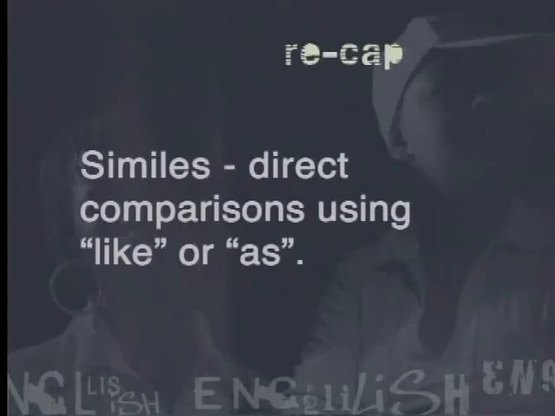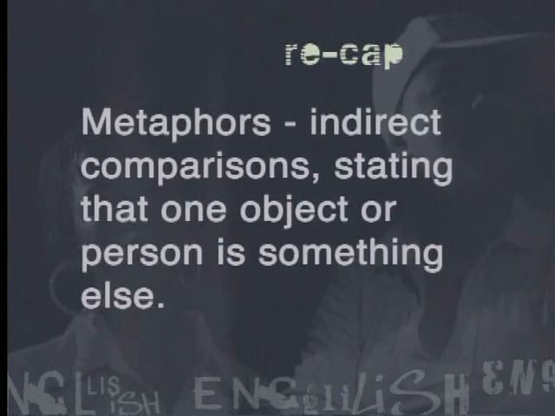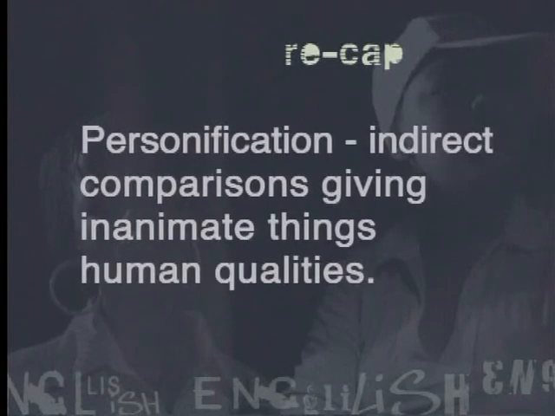You should be able to identify similes, direct comparisons using like or as, metaphors, indirect comparisons stating that one object or person is something else, and personification, indirect comparisons giving inanimate things human qualities. Today we also looked at extended metaphors and apostrophe.